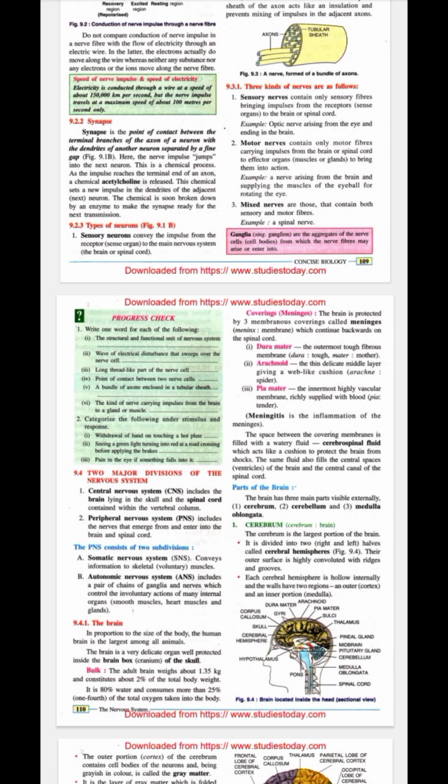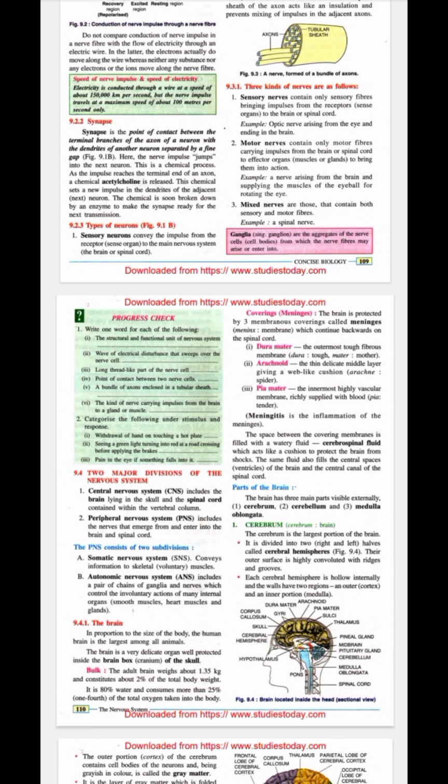It is divided into two halves called the cerebral hemispheres. There are two parts of the cerebrum. It is divided into two halves, two hemispheres. The outermost part is known as the cortex and the inner portion is known as the medulla. It is just like in case of a kidney.